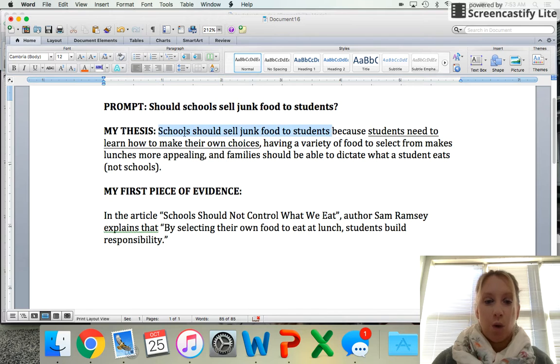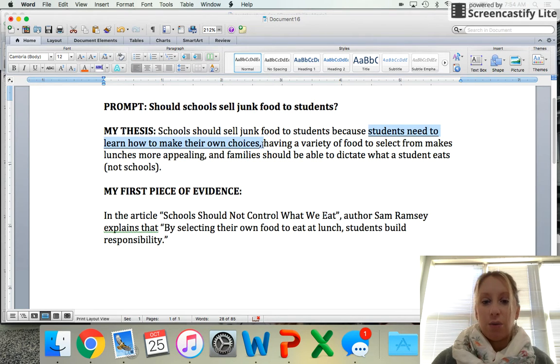That is my what statement, what I'm trying to prove. And then I need a because statement. Because students need to learn how to make their own choices is my first reason. Then I have two more reasons. Having variety of food to select from makes lunches more appealing. And families should be able to dictate what a student eats, not schools. So these are my three reasons, and they will eventually turn into my three body paragraphs.